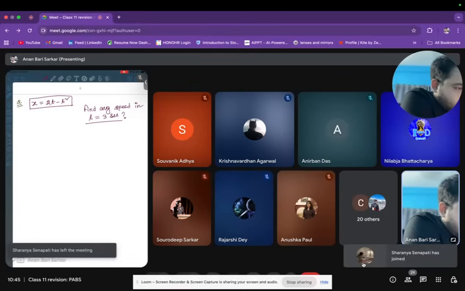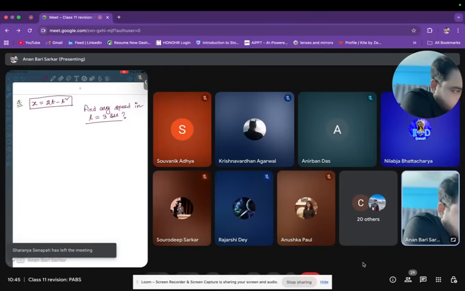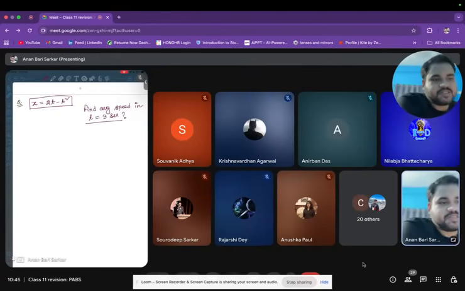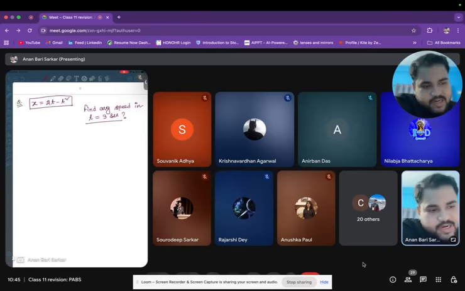Nilabjo, we have to solve it. Yes, this is x versus t, meaning distance versus time. Distance or displacement, I don't know, but we'll get to know. But it represents the movement of the particle, that's for sure.